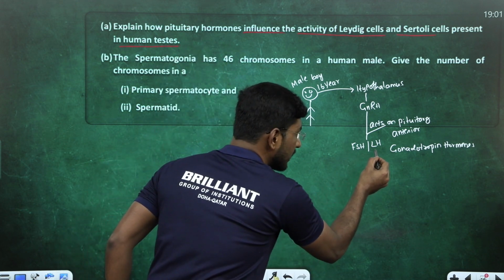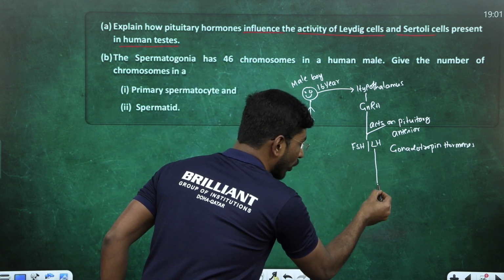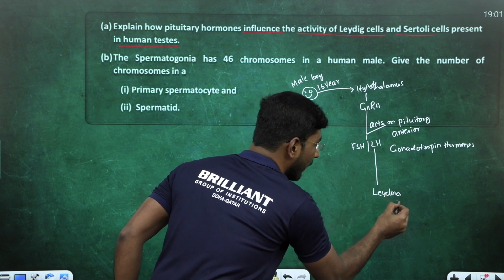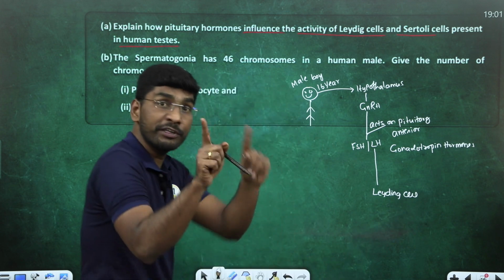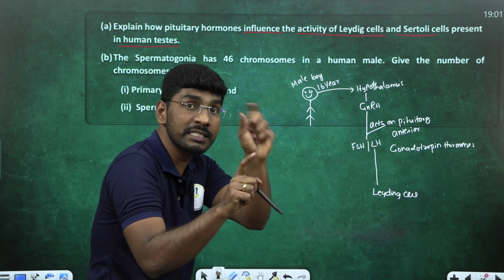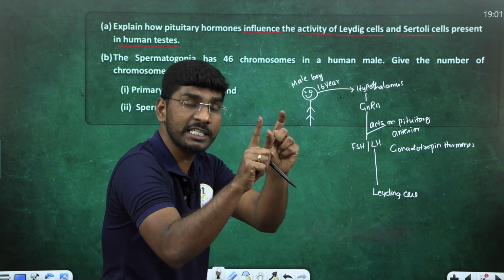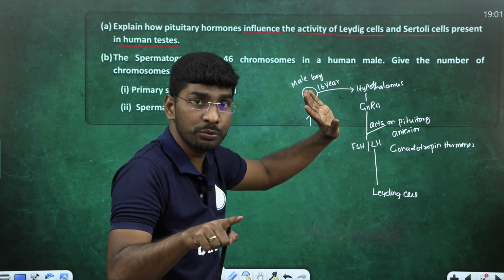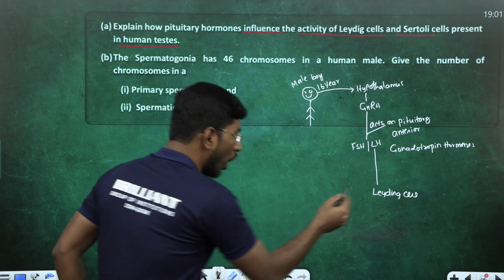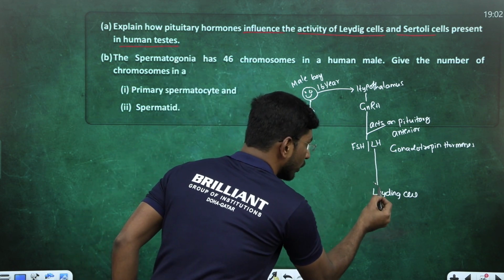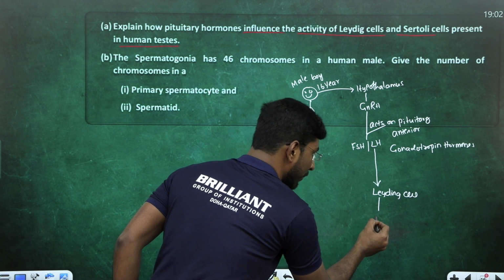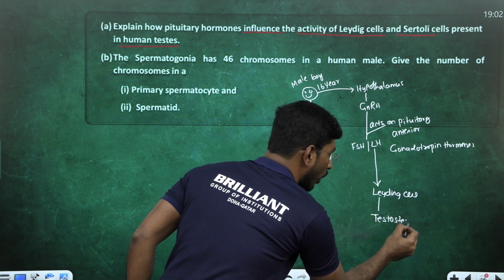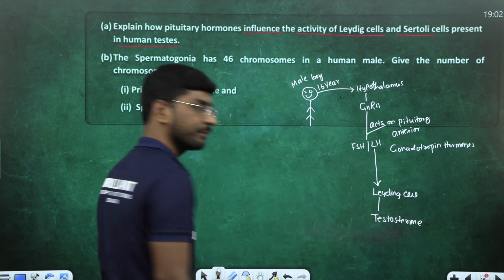This LH hormone directly acts on Leydig cells. I told you where the Leydig cells are: in the interstitial space between the two seminiferous tubules. In the interstitial space, which cells are there? Leydig cells. On these Leydig cells, LH acts. So the Leydig cell says, okay, I'm ready to produce testosterone hormone.